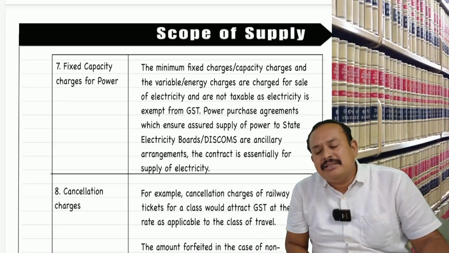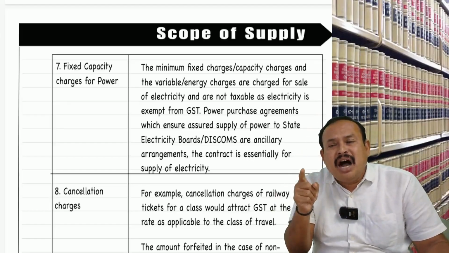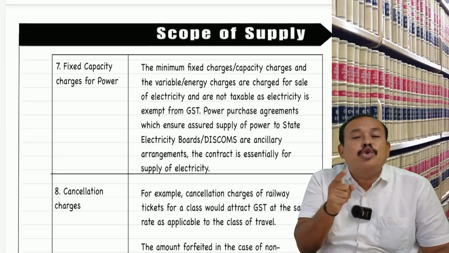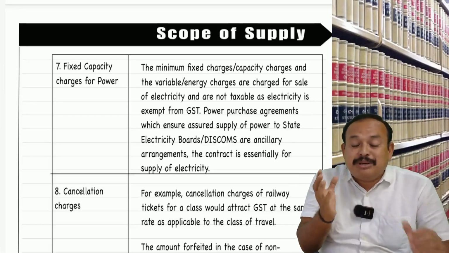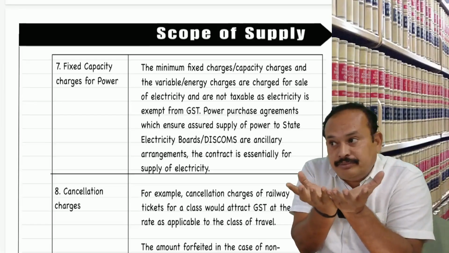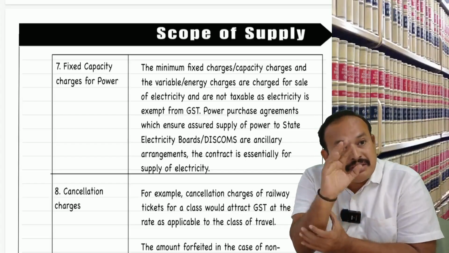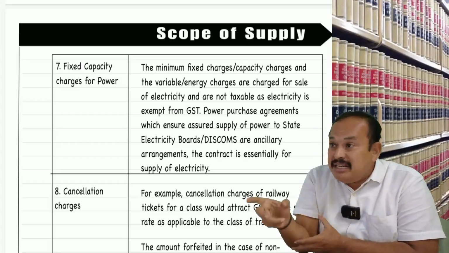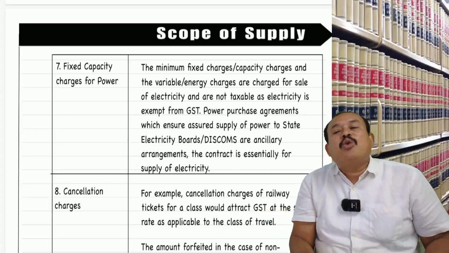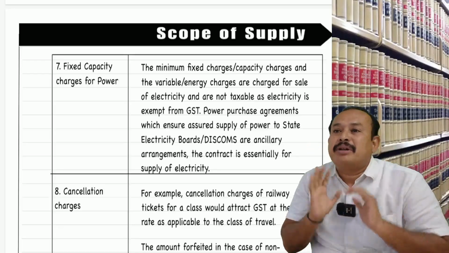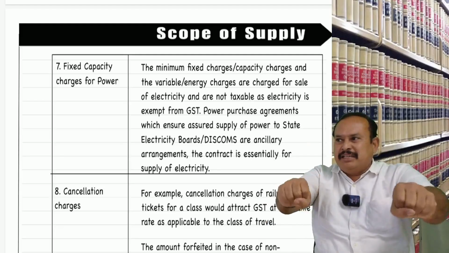Then, tolerating an act or a situation or doing an act, if it is as per an existing contract, then it is a supply, and consideration is there. If there is no existing contract, simply making the payment is only a payment. One example, Raja. I am riding a bike, a 350cc bike.